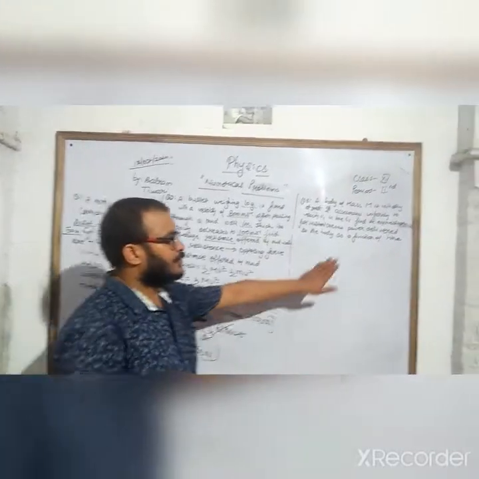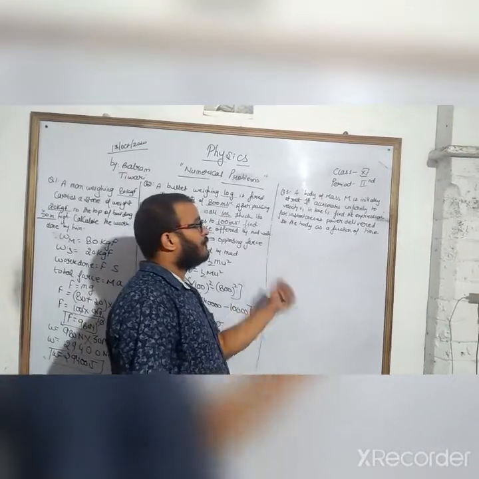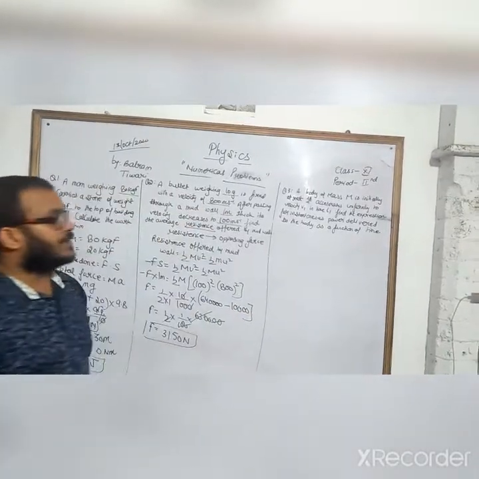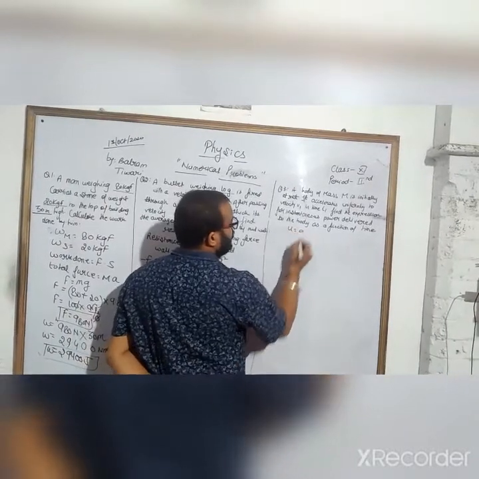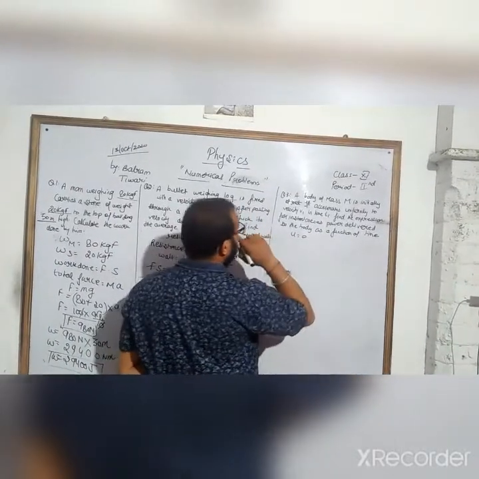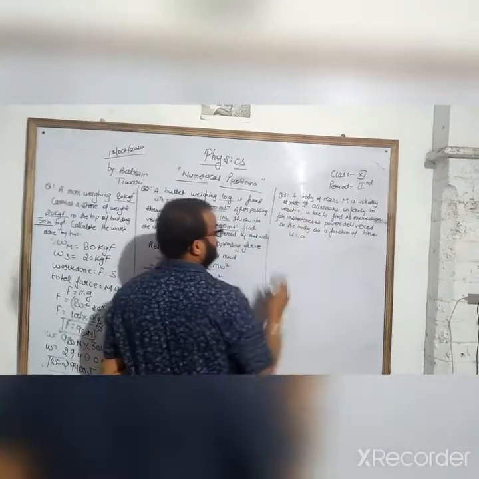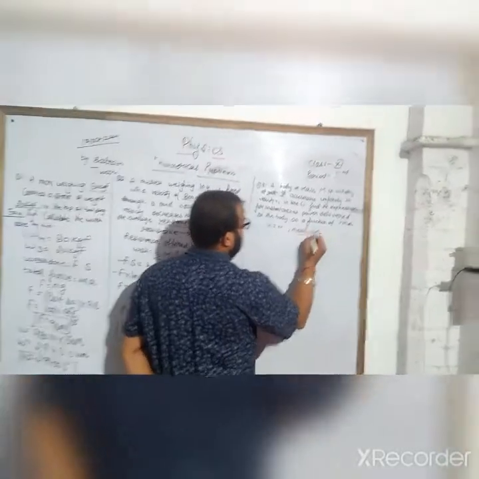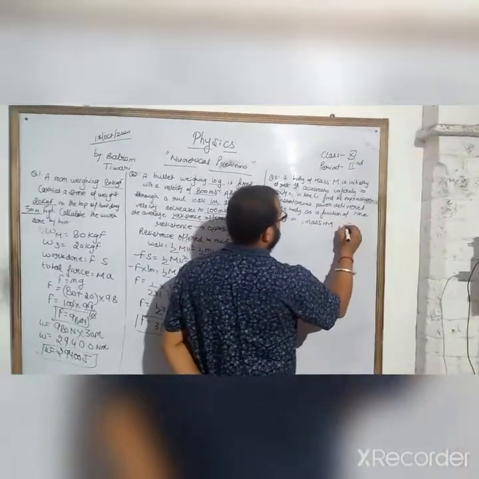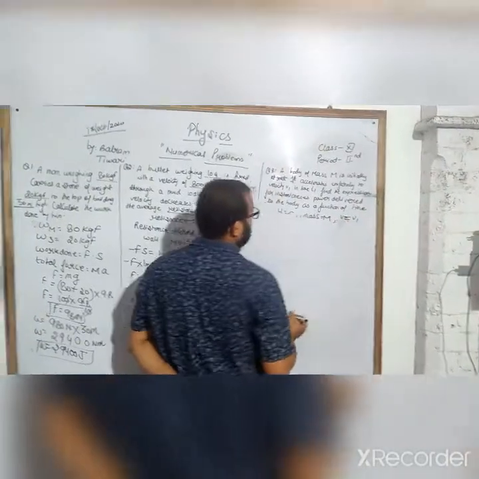Now, this is our third question: a body of mass m initially at rest. Initial means u is 0. It accelerates uniformly to v1 at time t1. The mass is m and the velocity is v1.